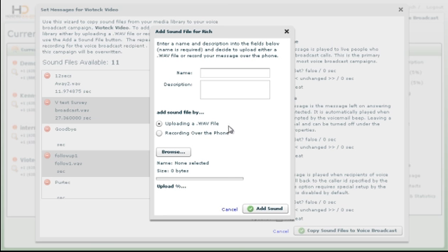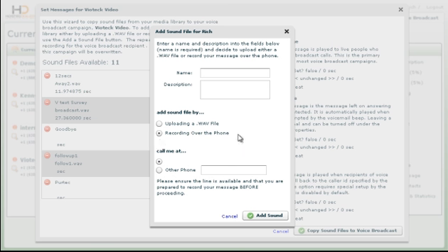There are two options here. The first option is that you can upload a WAV file from your computer. The second option is that you can record the voice broadcast message over a telephone. You can have it call you at any phone number. Simply type in your phone number here and click Add Sound. At that point in time, your phone will ring and it will ask you to record over the phone. Once you are done recording over the phone, there will be a box that pops up asking you if that is the recording that you would like to use.